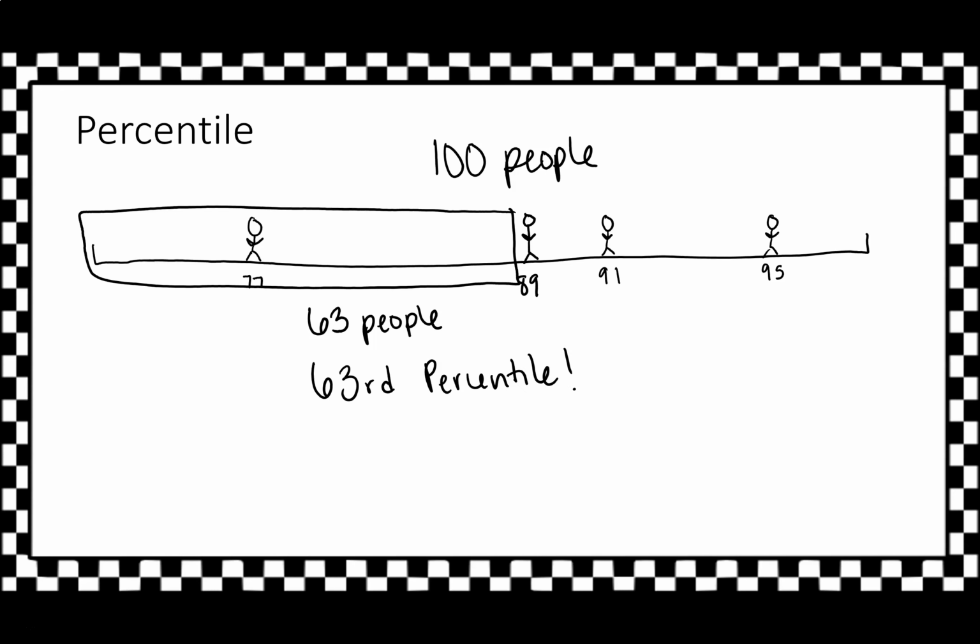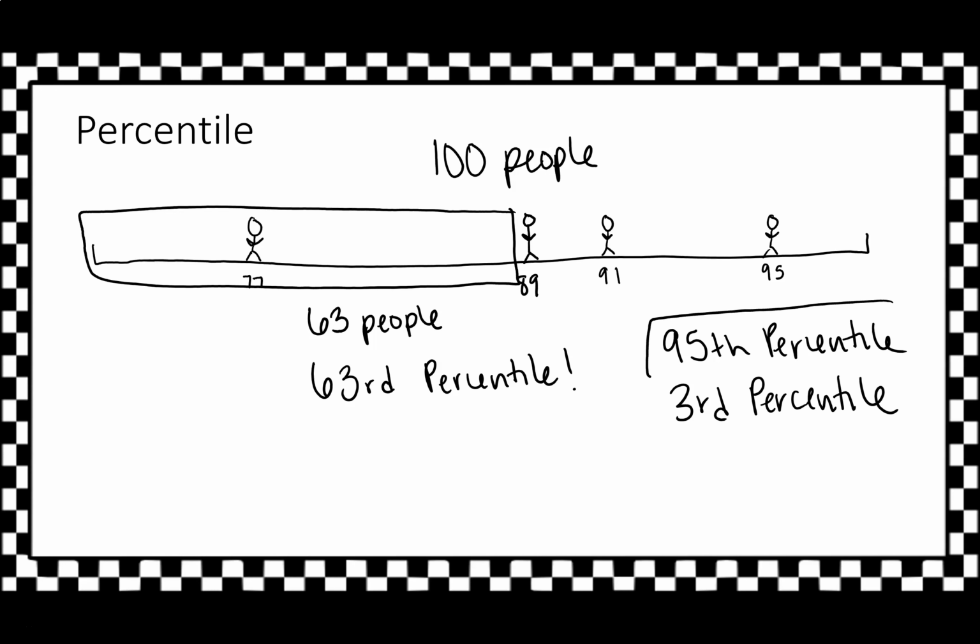That's what it means. So just quick question here. Would you rather be for SAT scores in the 95th percentile, or would you rather be in the 3rd percentile? Well, of course, you would rather be in the 95th percentile because that means essentially you have scored higher than 95% of the population. If we lined up 100 people who took the SAT, in theory, you would be better than 95 people, which is much better than out of 100 people being better than just 3 of them.